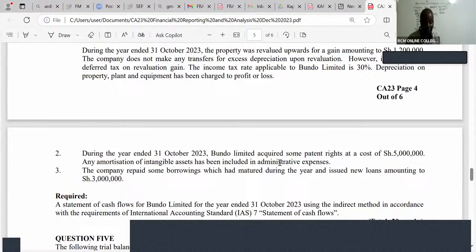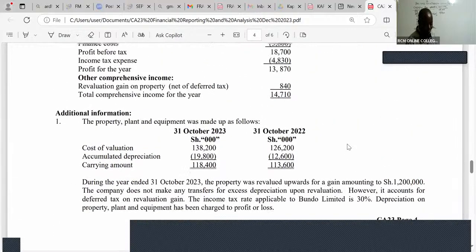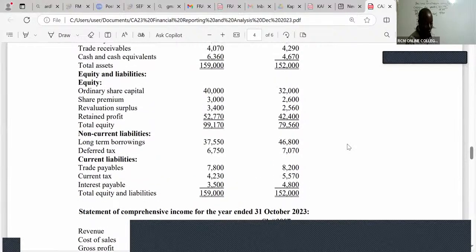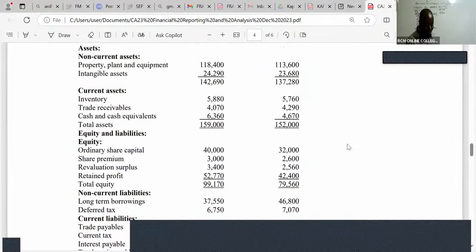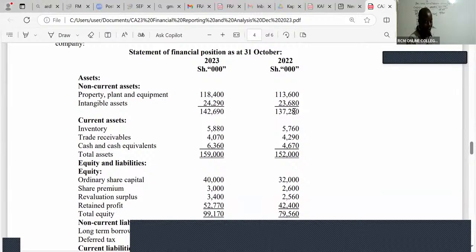Ladies and gentlemen, then I will be able to track down my intangible assets. I'll go to the balance sheet and track down my intangible assets and see how this has been accounted for. This 5,000 is a new intangible asset that we acquired. So go to your statement of financial position and look for intangible assets here. I can even do a T account, although myself, I hate T accounts so much. But to get started, let me just introduce you to this through the T accounts.